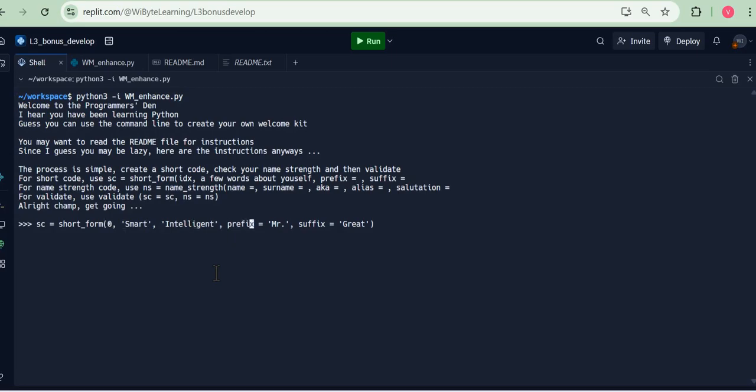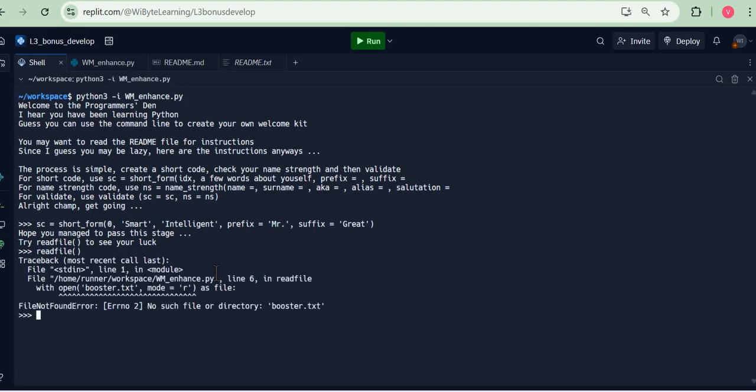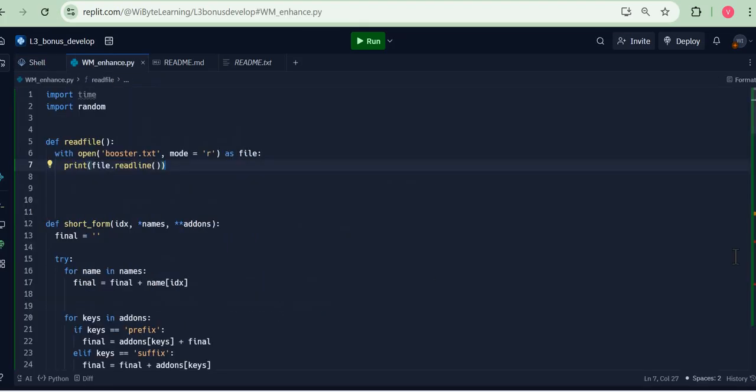So I now run my code. I create a short form. Notice it tells me try read file to see your luck. Now, if I were to try and read file, there are two scenarios. The file may have been written, the file may not have been written, which means that when I try to read this file, potentially there is an error. And in fact, that's exactly what happens. It tells me no such file or directory booster.txt, and that's not surprising because in my code I'm not always writing the file. So there's only a chance that I'm writing it. How do I prevent this from happening?